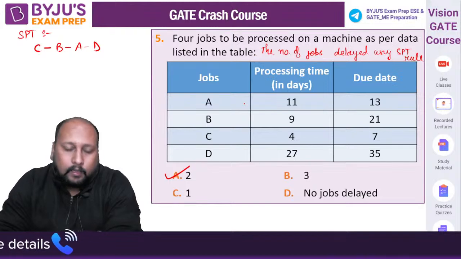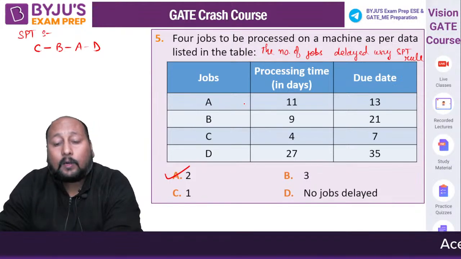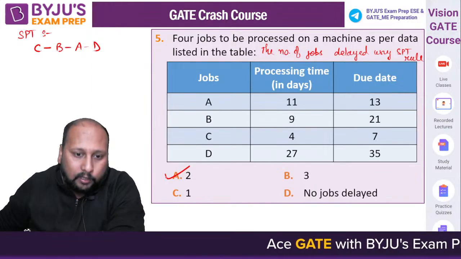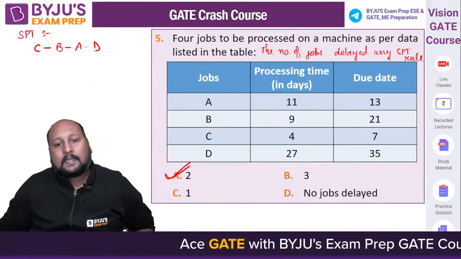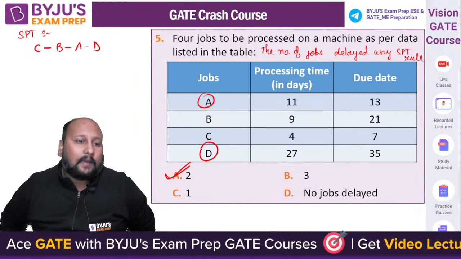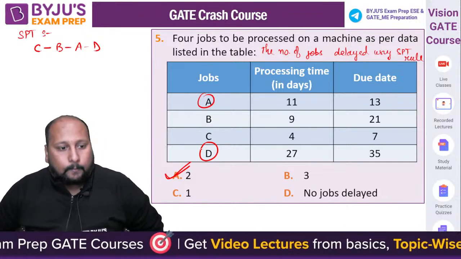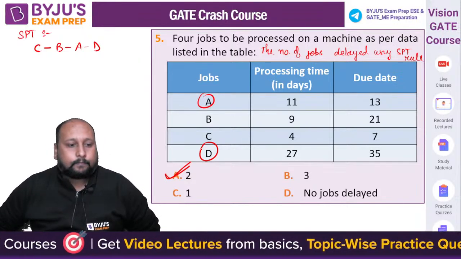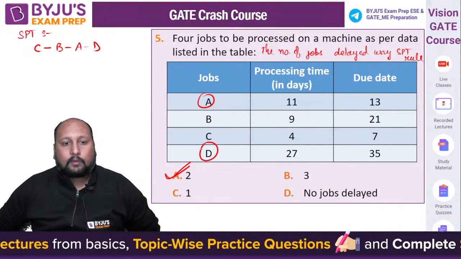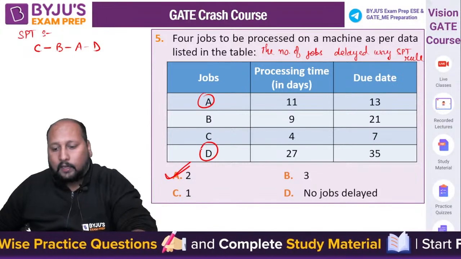Clear? Understood? In this question they have asked you what is the number of jobs being delayed, or the tardy jobs के बारे में पूछा था. So that is option A. 2 jobs is being delayed. That is which one? A and D. A and D are the 2 jobs that is being delayed. By using the SPT rule we have identified. Done? Clear Sadasiva? Kumar, Ramesh, done? Clear hai? Can we now go to the next question, question number 6? Right? Chalo, let's go with the next question.